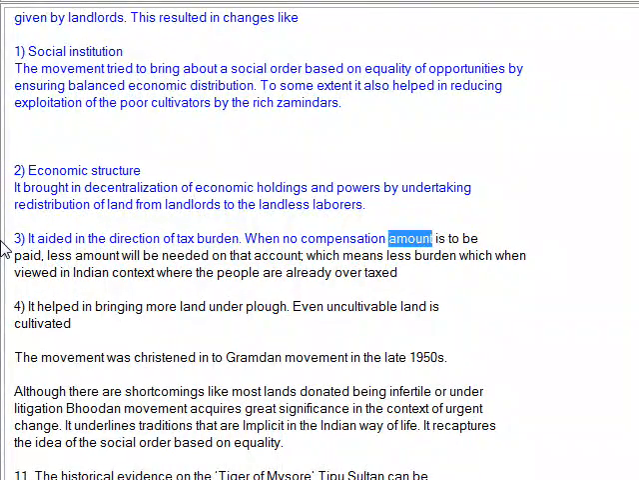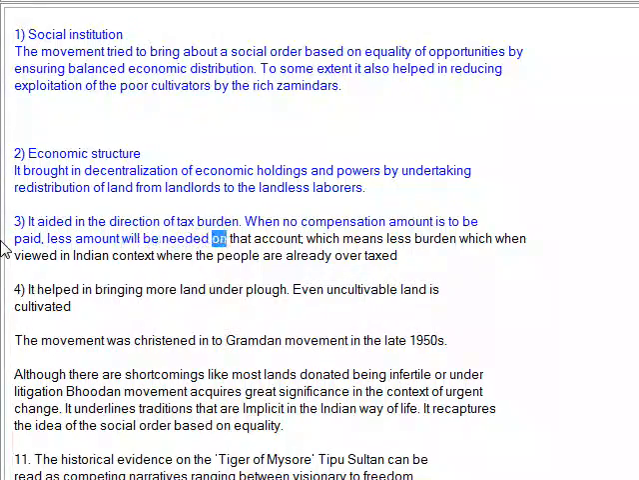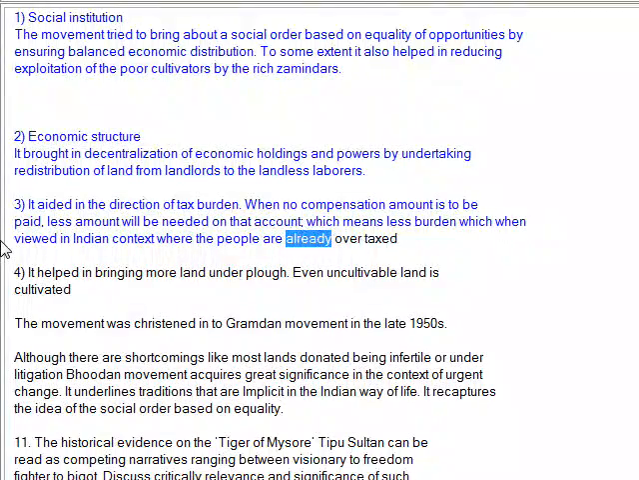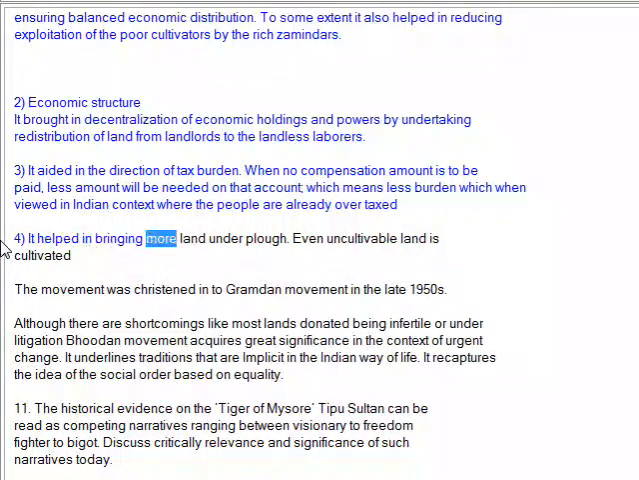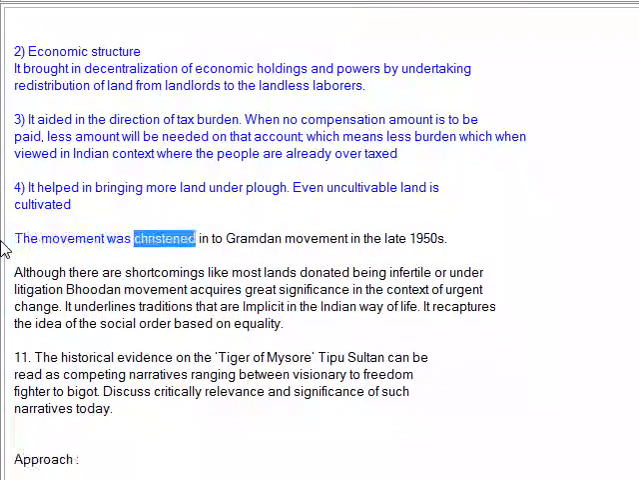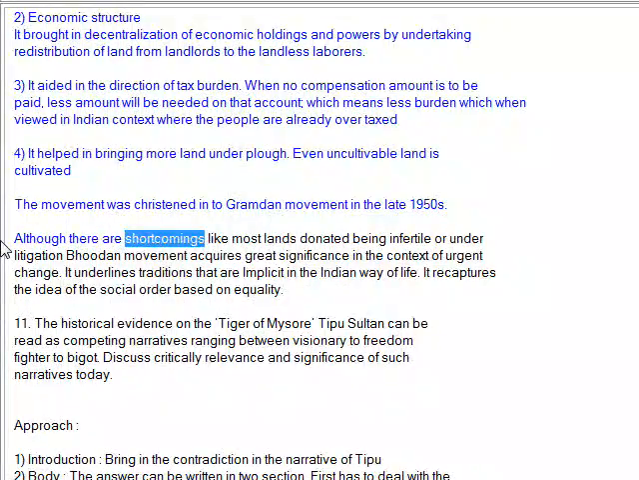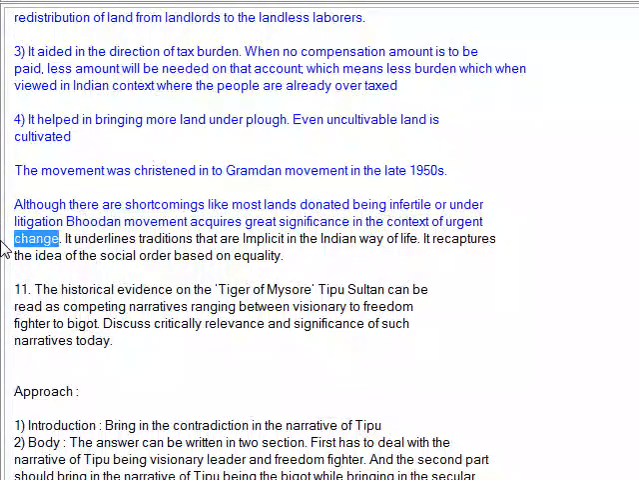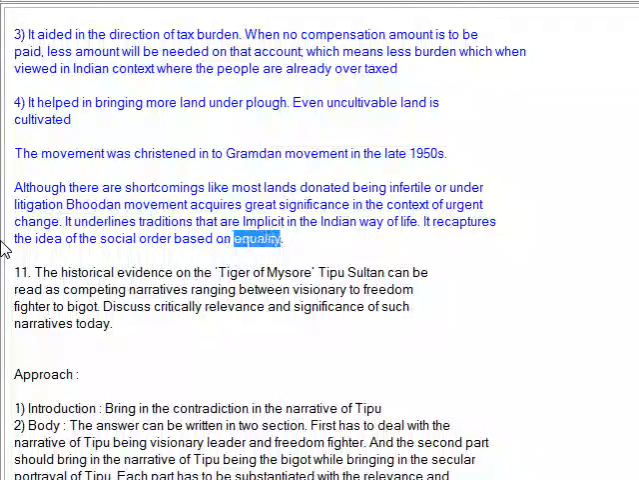When no compensation amount is to be paid, less amount will be needed on that account, which means less burden, which, viewed in the Indian context where the people are already overtaxed, is significant. It also helped in bringing more land under the plow. Even uncultivable land is cultivated. The movement was christened into the Bhoodan movement in the late 1950s. Although there are shortcomings, like most lands donated being infertile or under litigation, the Bhoodan movement acquires great significance in the context of urgent change. It underlines traditions that are implicit in the Indian way of life. It recaptures the idea of a social order based on equality.